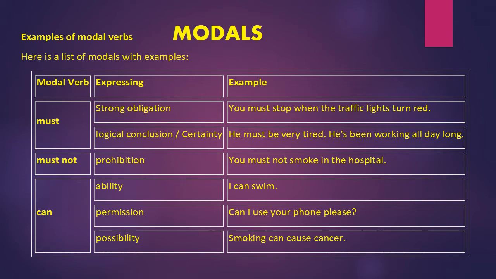Must is also used to express logical conclusion or certainty. For example, he must be very tired, he's been working all day long. In all the sentences, you can see that the modal auxiliary is followed by the first form of the verb. In the first case, you see it's a very strong obligation. As I just told it to you, that must, should, have to, ought to, they are synonymous and they are used for obligation, but among them must is the modal which is used to express the strong obligation.